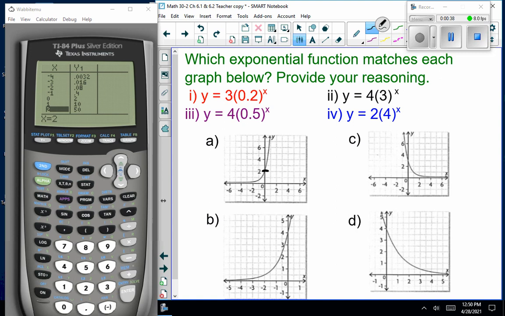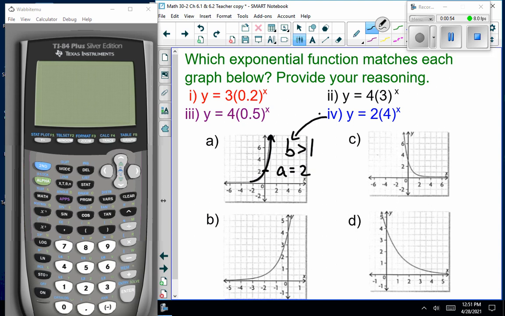Notice graph A is crossing the y-axis at 2, so I know my A is 2. And this is going up, or increasing, so B is greater than 1. So which one of these equations has A equal to 2 and my base B greater than 1? Yes, this is number 4. Now, if I wanted to talk about the equation, I could. I'm just feeling like talking about the graphs today.